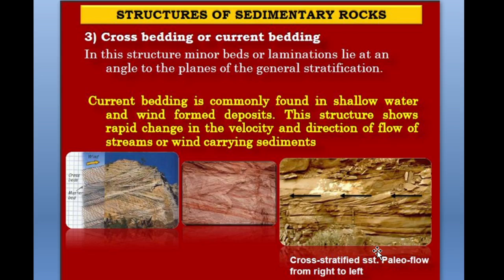Each bed is deposited at some angle. In the figure you can also see that the different beds are there, and they are deposited with some angle over the stratified layers. So this is our third type, the cross bedding or the current bedding.